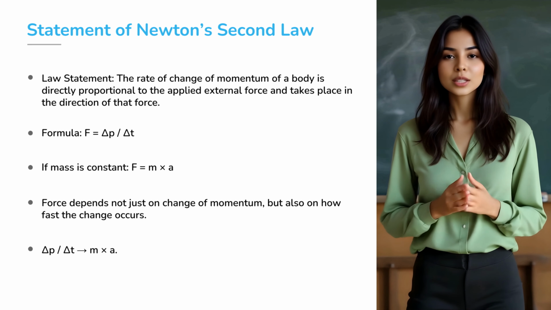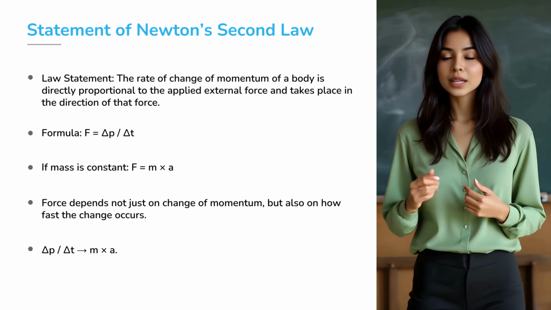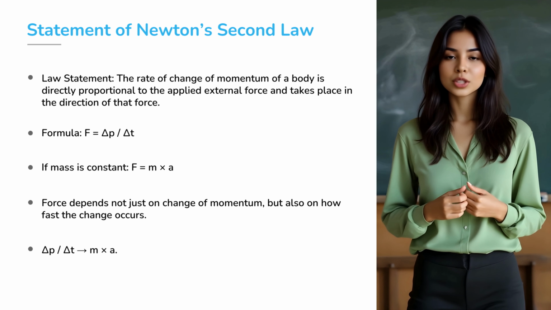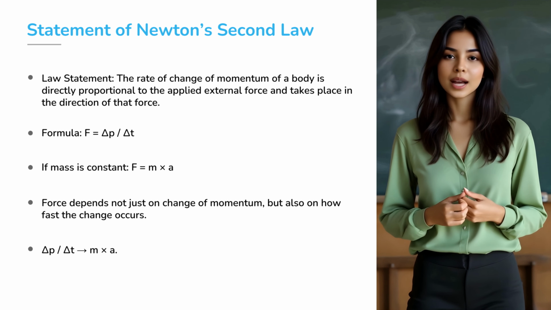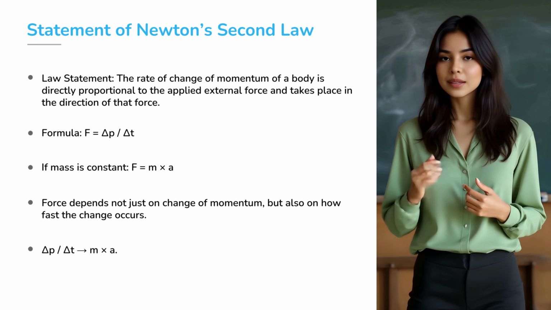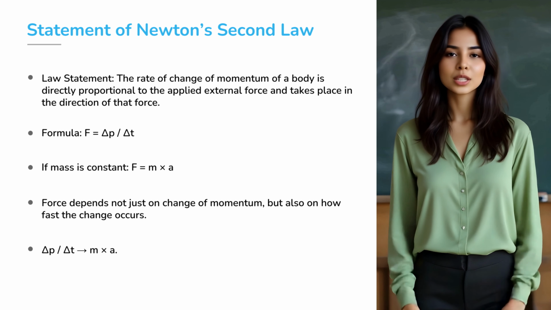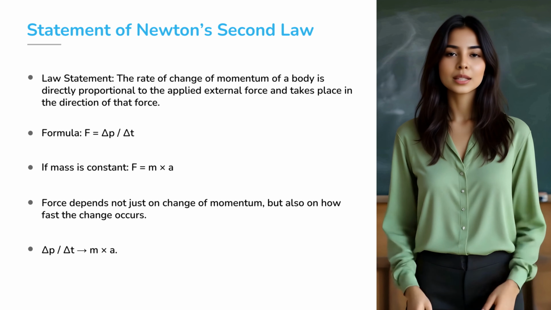Now, let's state the law. Newton's second law says the rate of change of momentum of a body is directly proportional to the applied external force, and it occurs in the direction of that force. Mathematically, F equals delta P by delta t. That means force is the change in momentum divided by the time taken.